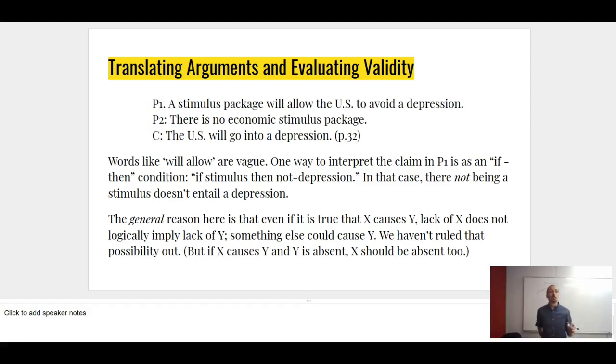For example, Elon Musk could suddenly find out a clear, clean, infinite energy source like a Tony Stark arc reactor, and then even though there's no stimulus package, there's no Great Depression, because some other external factor avoided it. So when we have an if-then statement, what we're saying is purely something about the consequence of the if.